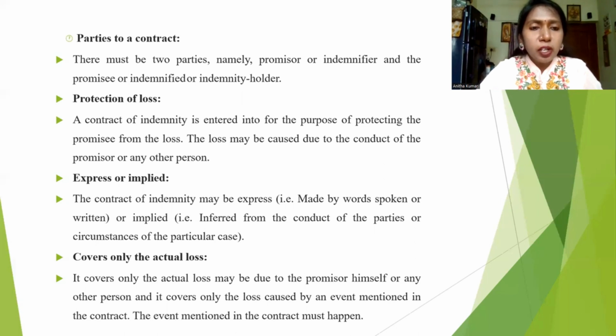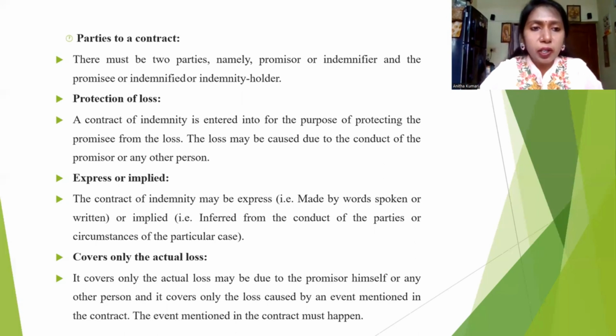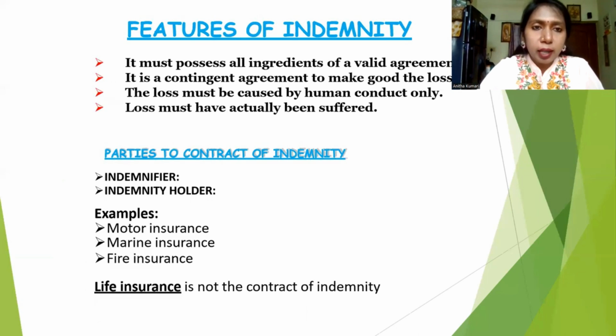Protection of loss: a contract of indemnity is entered into for the purpose of protecting the promisee from loss. The loss may be caused due to the conduct of the promisor. So again, when one person gives assurance to another person to safeguard, that is called an indemnity. This kind of indemnity might be express or implied. Express in the sense that it might be either oral or written, whereas implied in the sense that sometimes it may arise due to the conduct of the parties' relationship. It covers only the actual loss, not other than that.